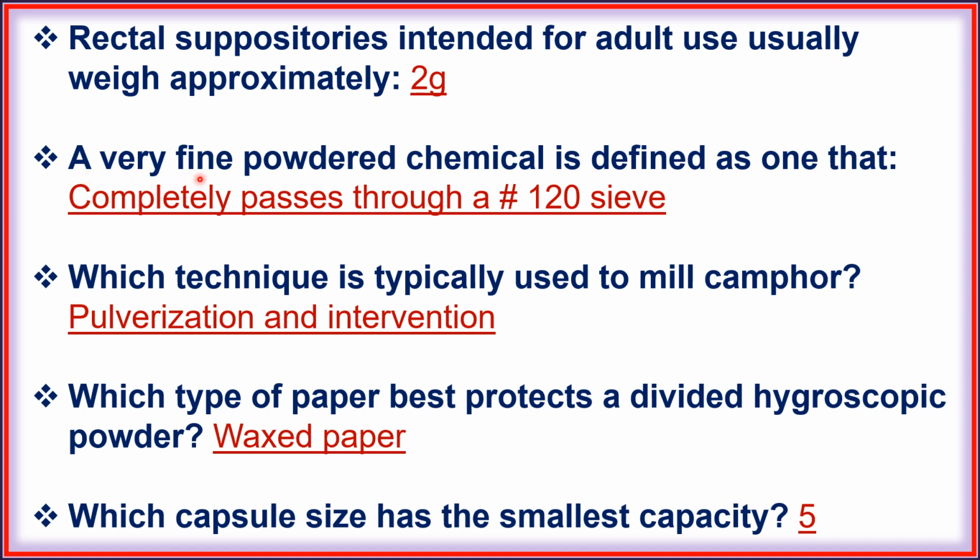Next, a very fine powdered chemical is defined as one that completely passes through a sieve number 120. Next, which technique is typically used to mill camphor? Pulverization by intervention. Next, which type of paper best protects a divided hygroscopic powder? Waxed paper. Next, which capsule size has the smallest capacity? 5.